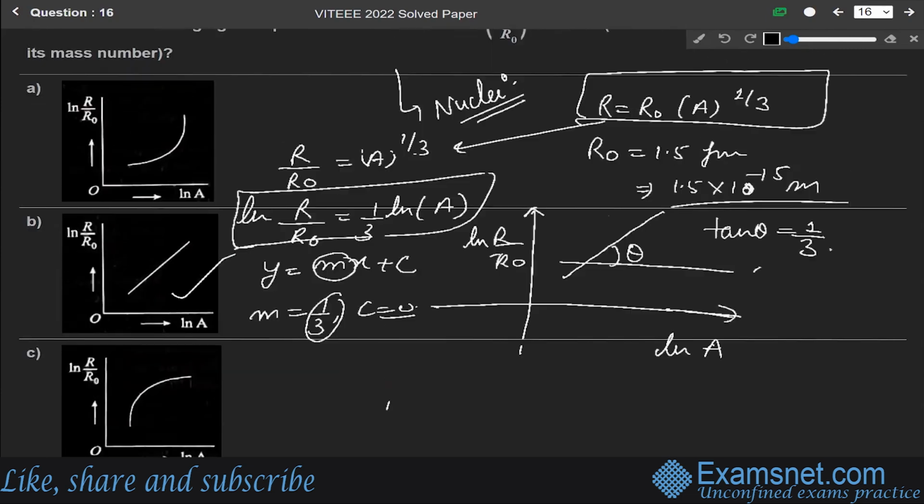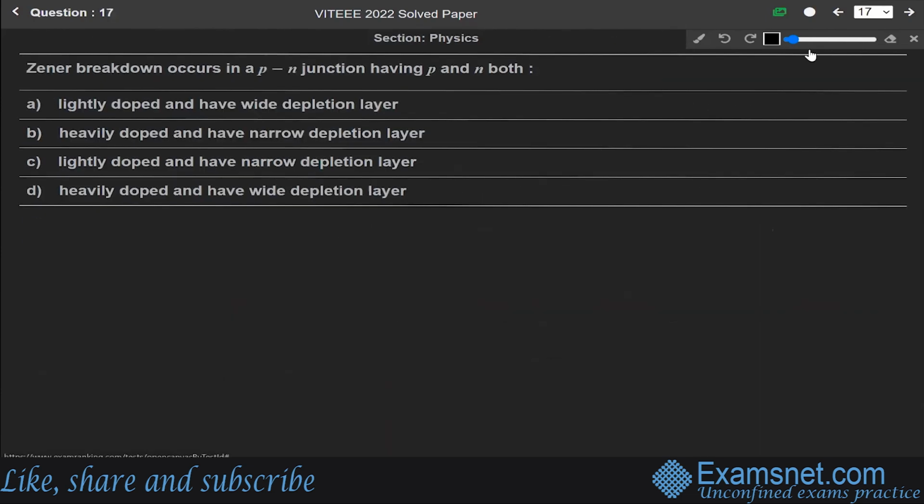Now, question number 17. This question says that the Zener breakdown occurs in a PN junction having P and N both. Since it is dealing with the PN junction diode, this question is from the chapter of semiconductor devices.